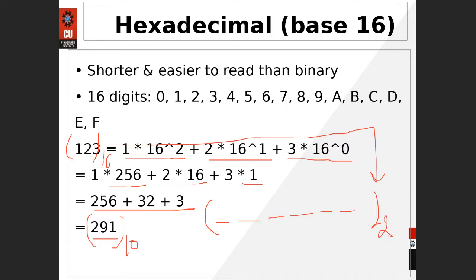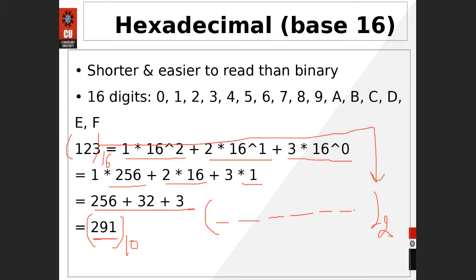But here the number is 291, right? Yes, 291. So 1, 2, 4, 8, 16, 32, 64, 128, 256.